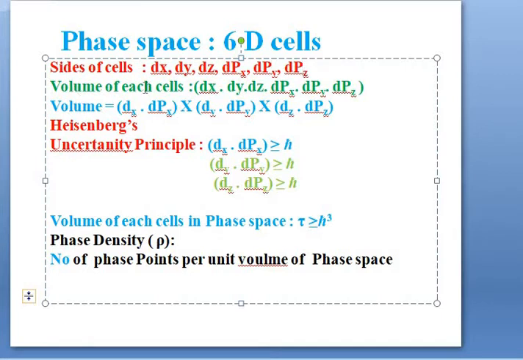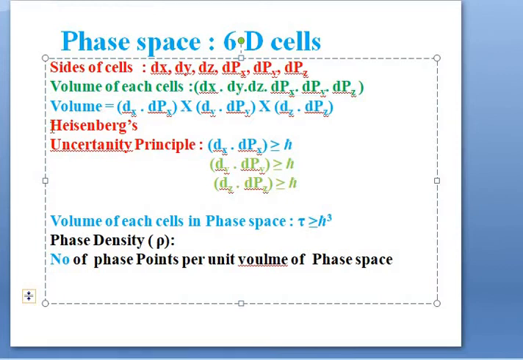Then the volume of each cell is equal to the product dx into dy into dz into dpx into dpy into dpz, that is, dx into dpx into dy into dpy into dz into dpz.